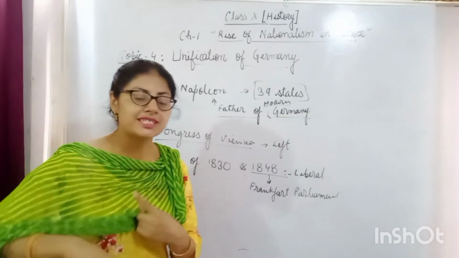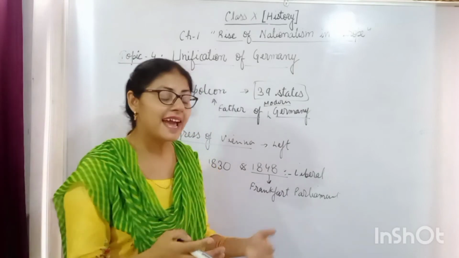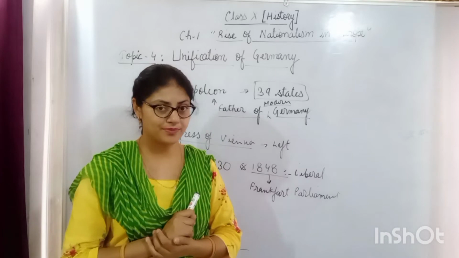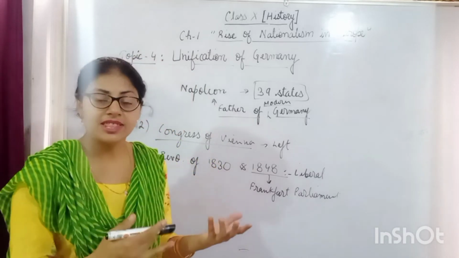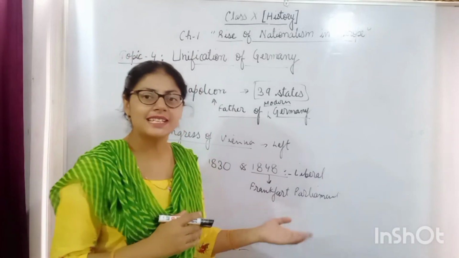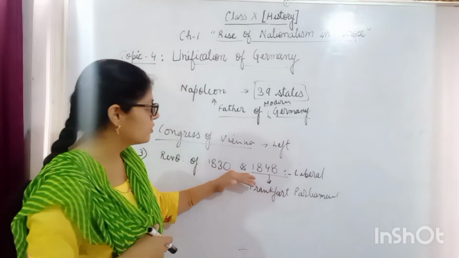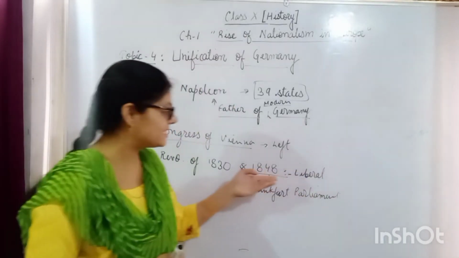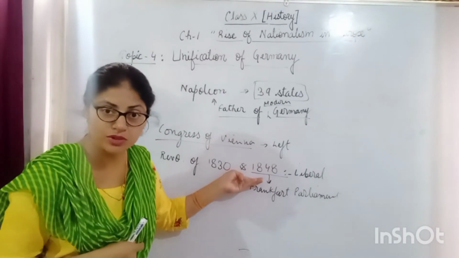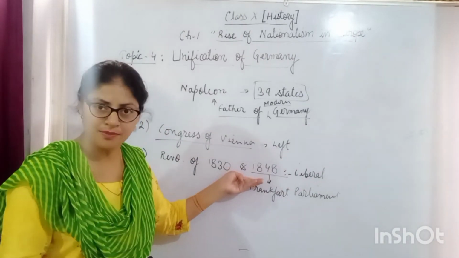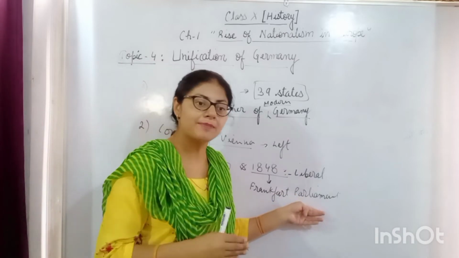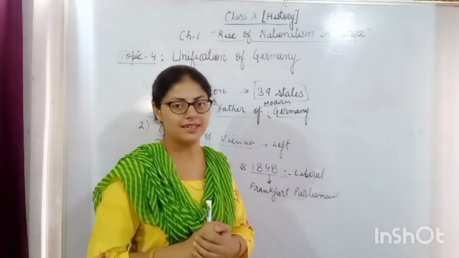He refused to sign the constitution, and he tried to suppress the liberal group, and they were successful, and the liberals failed in the revolution of 1848. So the efforts made in 1848 by the liberal group at the Frankfurt Parliament through drafting the constitution failed.